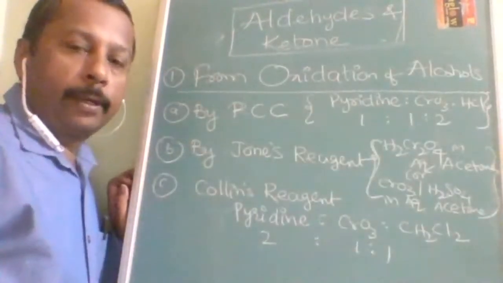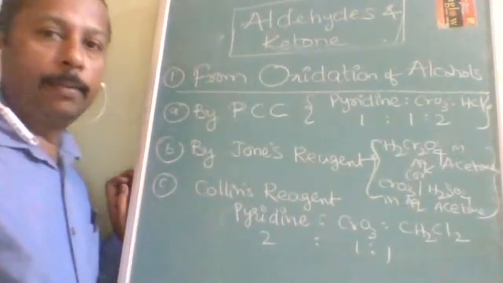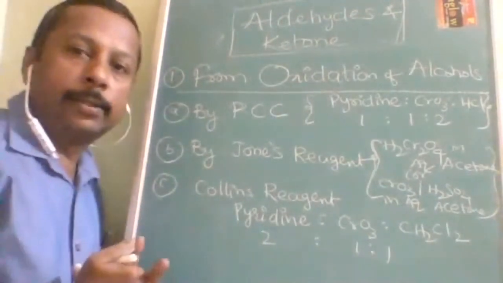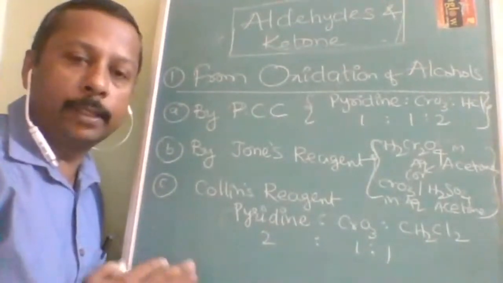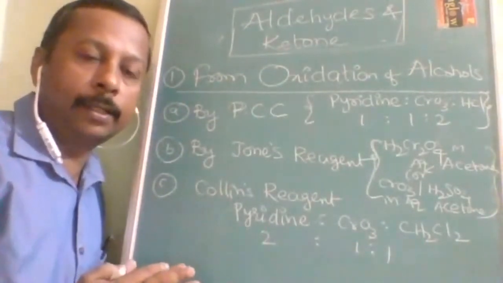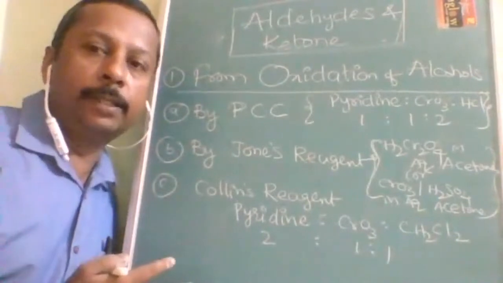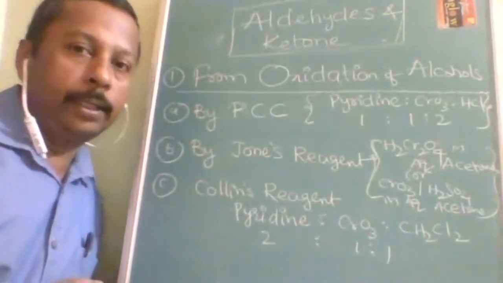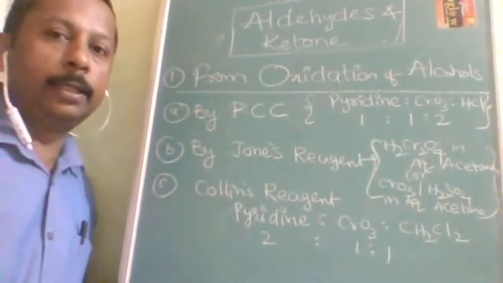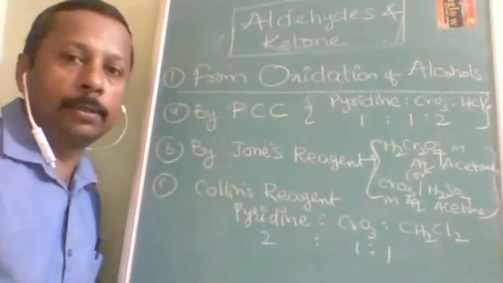Okay, now we are going to study the very first method, the oxidation of alcohols. The advantage of organic is that if you study something in one chapter, it is going to be revised in the next chapter. I think most of you have covered similar topics in alcohols also.